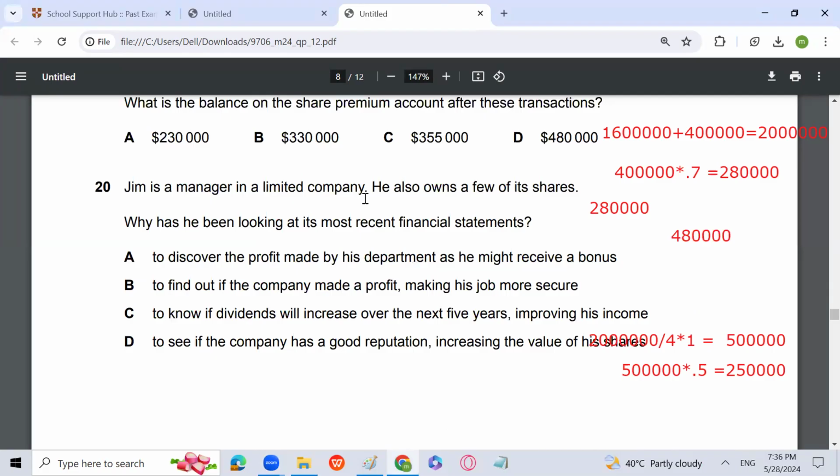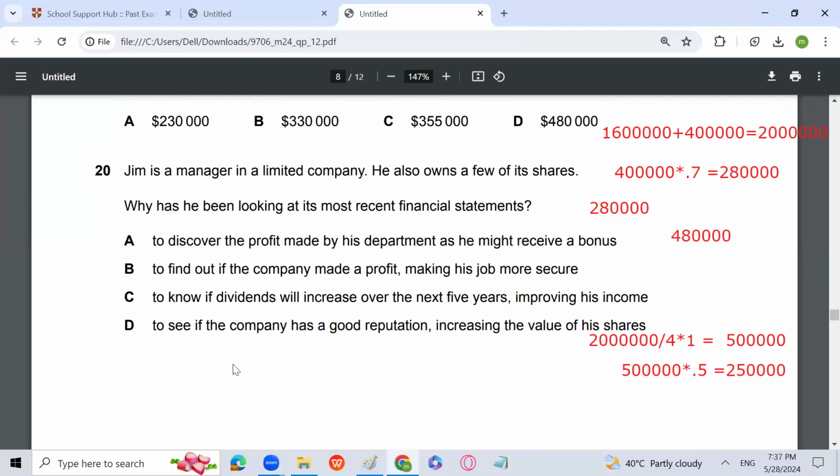Jim is a manager in a limited company. He also owns a few of its shares. Why has he been looking at its most recent financial statement? To discover the profit made by his department, as he might receive a bonus. To find out the company made a profit, making his job more secure. To know if dividend will increase over the next 5 years, improving his income. To see if the company has a good reputation, increasing the value of his share.